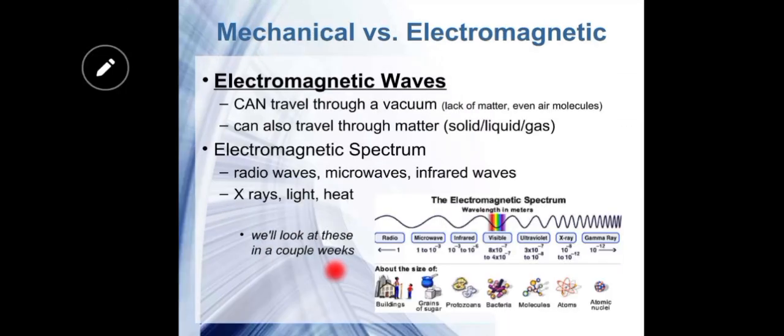But there are some waves which do not need any medium for the transfer of energy; they are able to travel in a vacuum. Vacuum is a term used to describe an area that lacks matter, especially air. Basic examples of electromagnetic waves are radio waves, microwaves, infrared waves, x-rays, light rays, and heat rays. These do not need any medium for the transfer of energy from place to place.